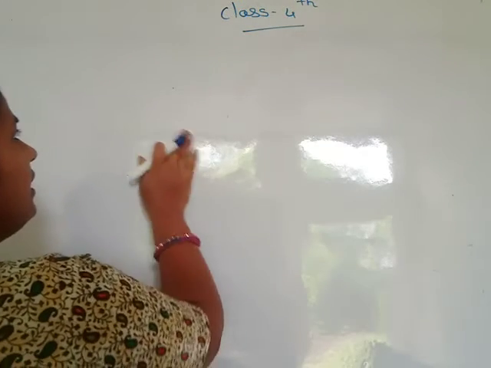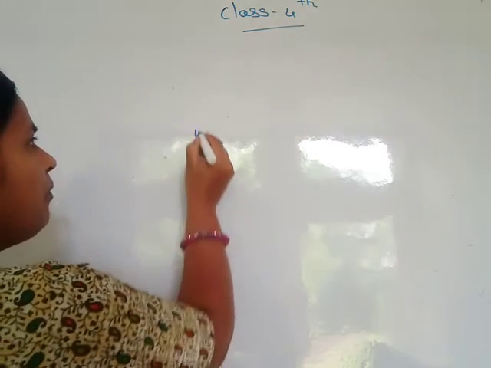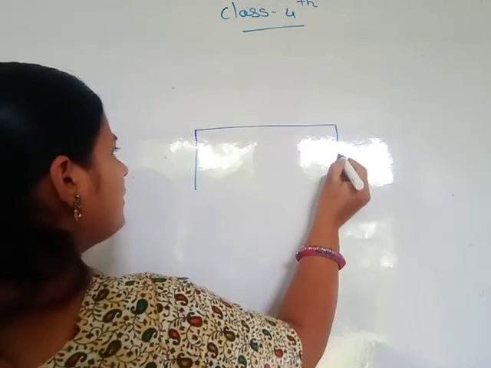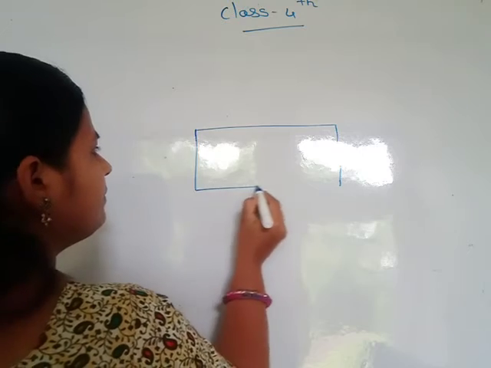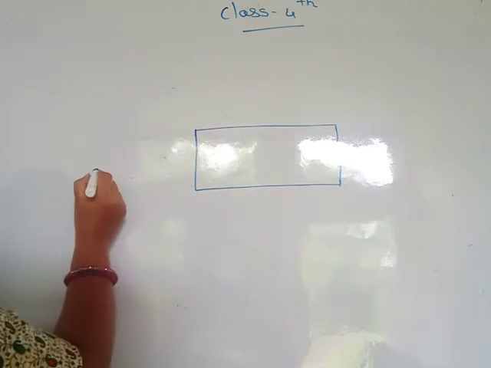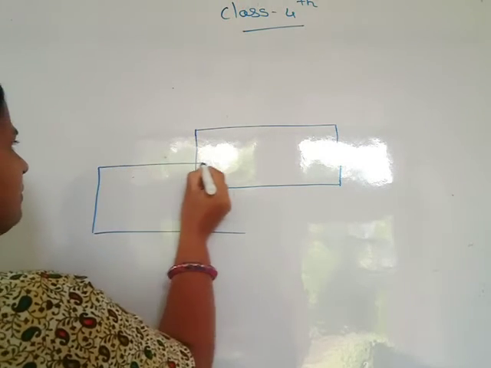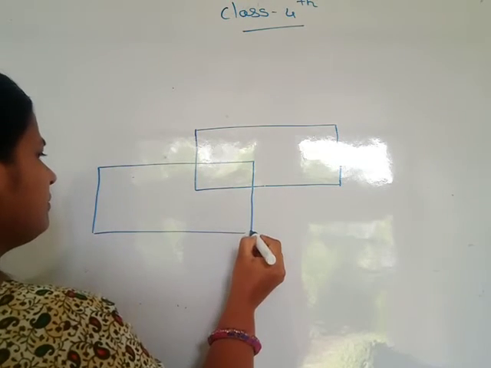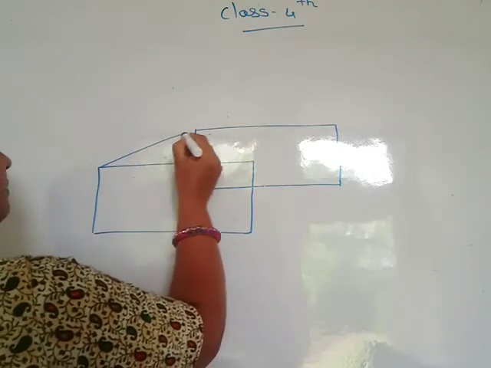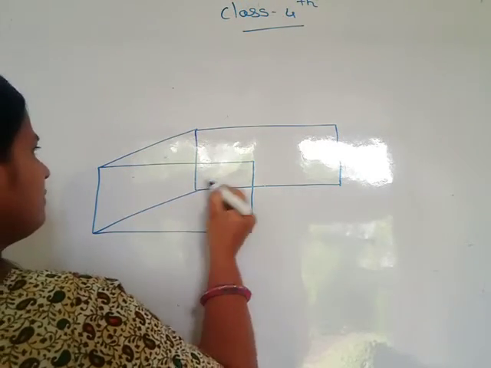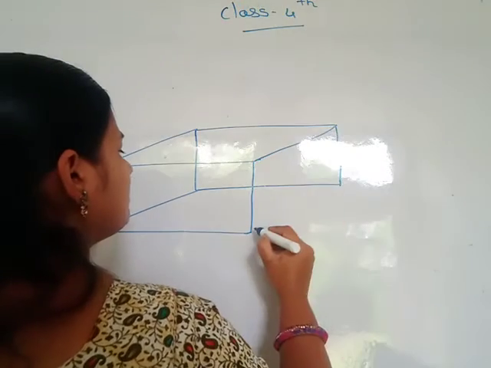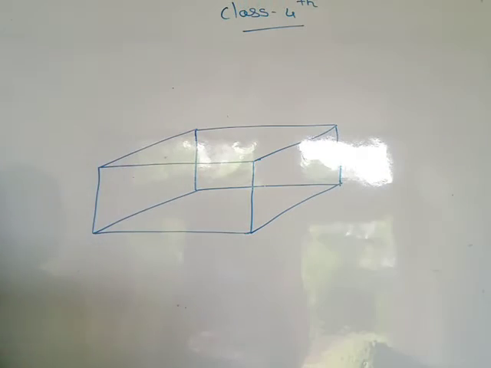You know a brick is rectangle type, of cuboid type. This is the figure of a cuboid.